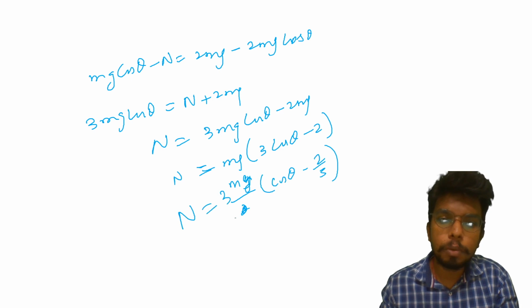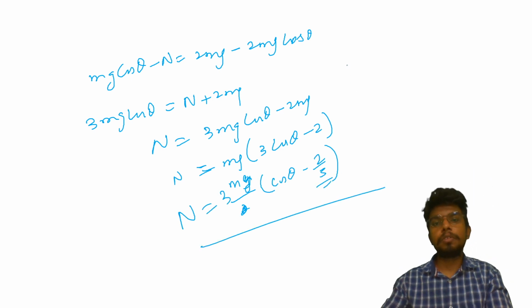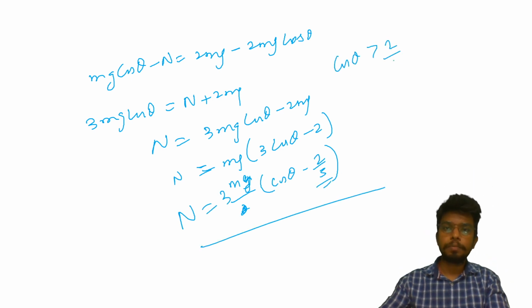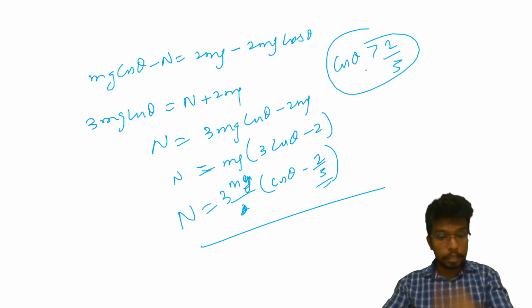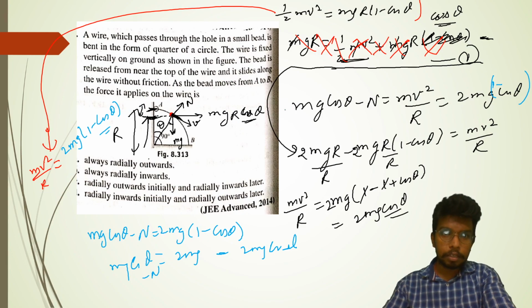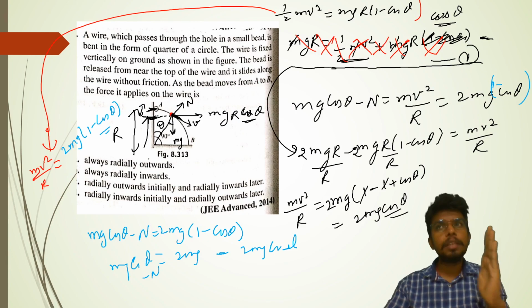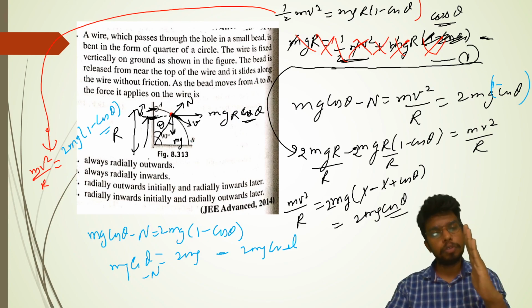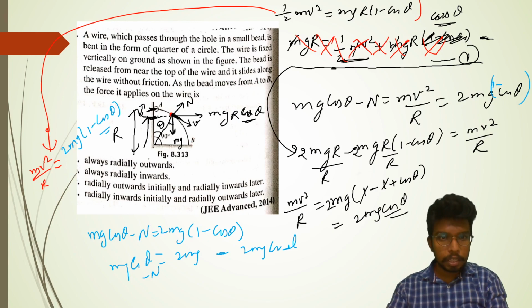So for n to be positive, cos theta should be greater than 2 by 3. And cos theta is greater than 2 by 3 when the angle is 0 and somewhat close to 0 only. So that means initially the n will be positive.